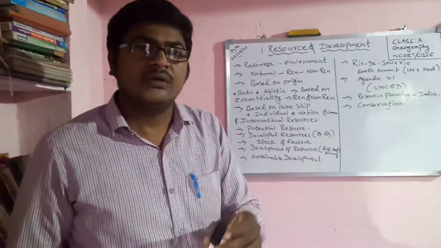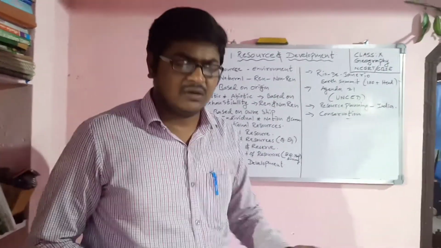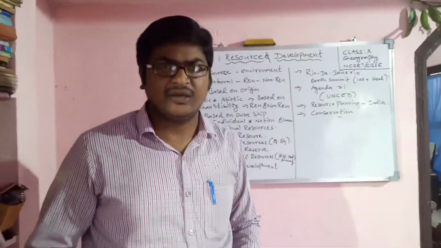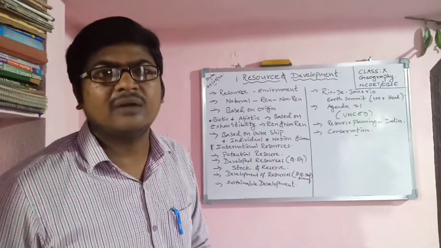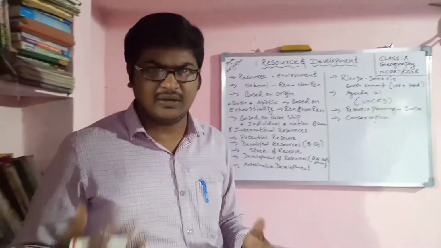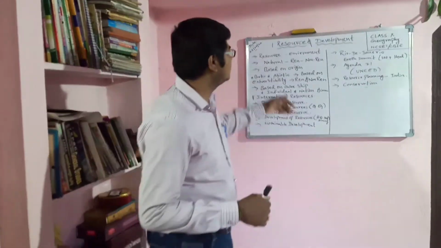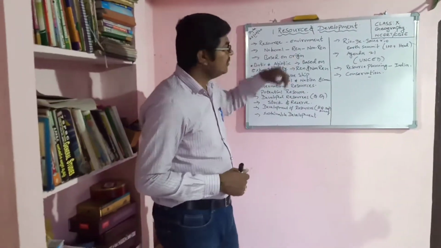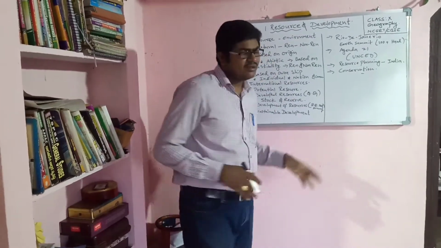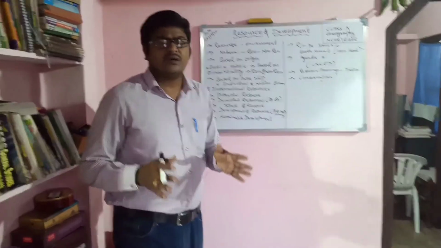Not only this one, whatever different goods we are using in our daily life, that may be a pen, a book, rice, any mineral, any metal, anything related to transport, all come under resources.